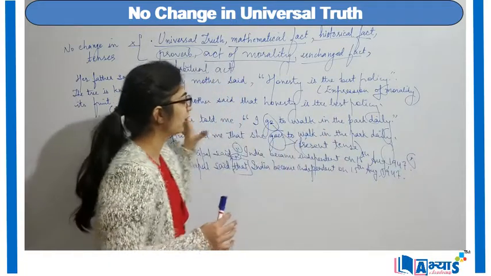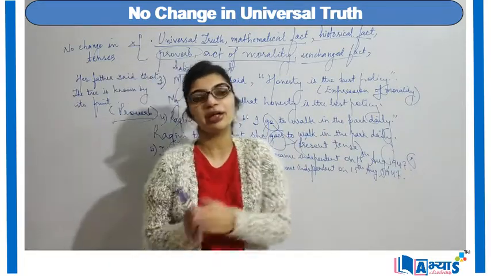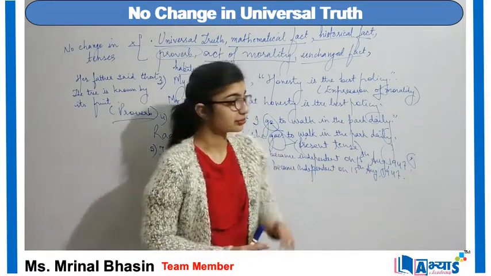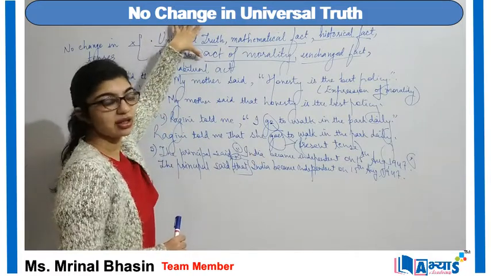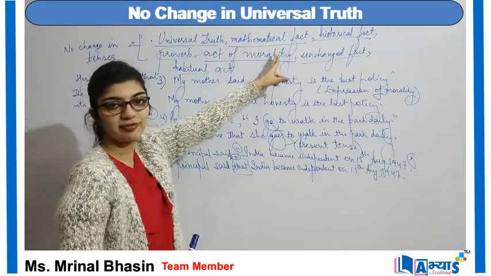So, if we know how to change from direct to indirect, conversion from indirect to direct is also as easy as that.